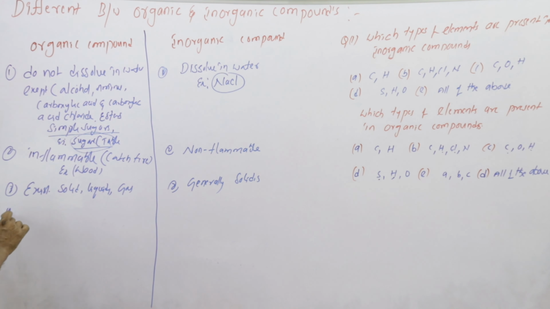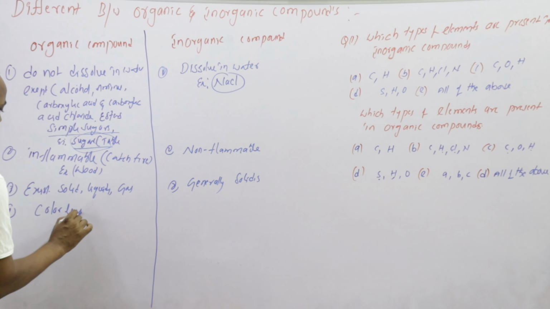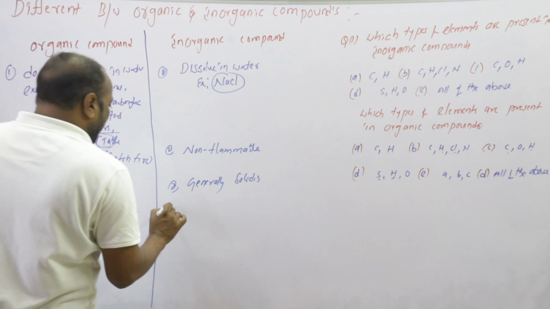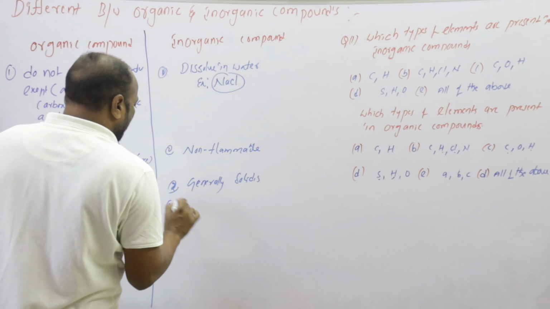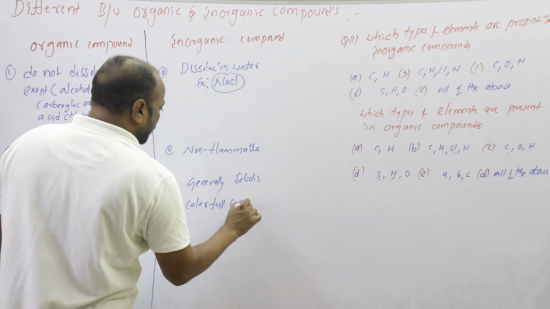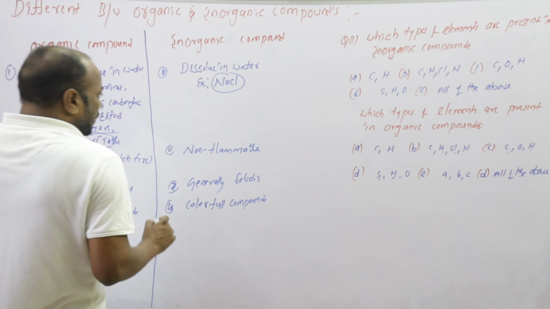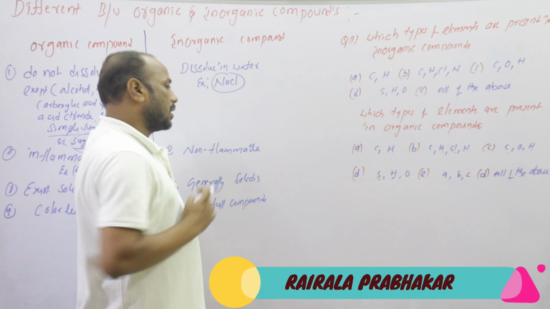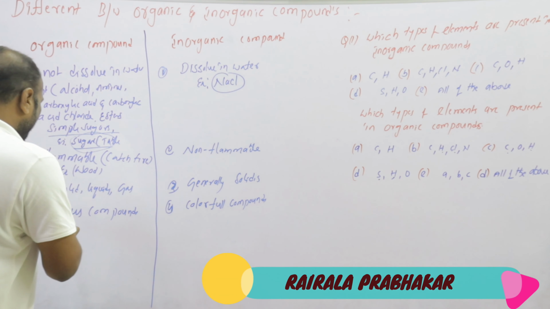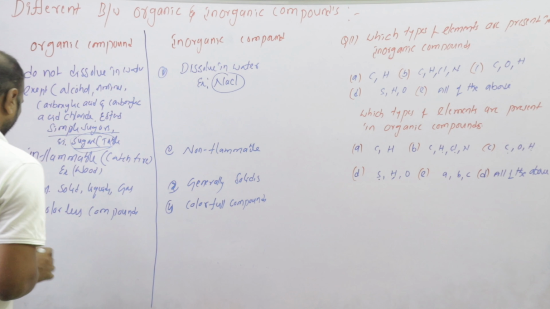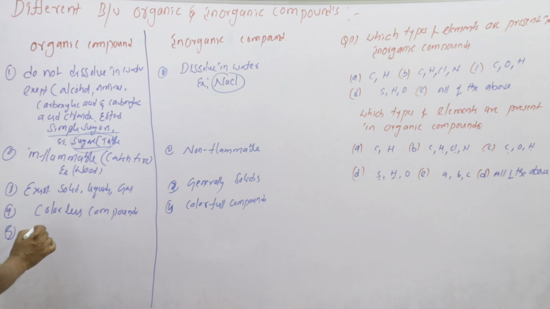And the fourth point is organic compounds are colorless compounds. Inorganic compounds are colorful compounds. Generally, the inorganic compounds absorb the light and appear colored. And organic compounds do not absorb the light and do not appear colored. It is different.